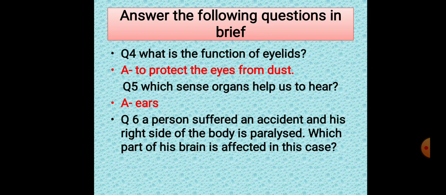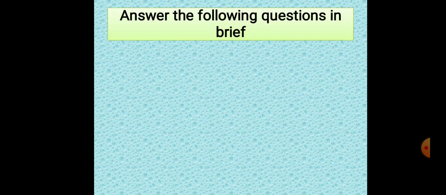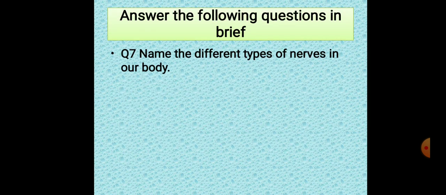I have already told you that right brain controls the left part of the body and left brain controls the right side of the body. So his right side is affected. It means left side of the brain is affected. Right? Have you understood? Yes. Very good. Now, the last question.